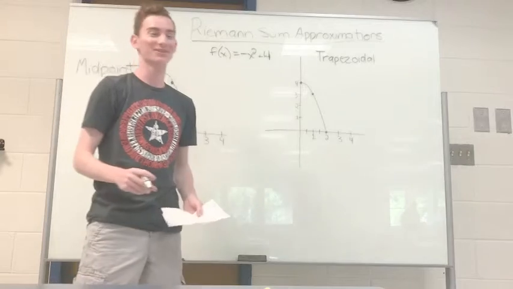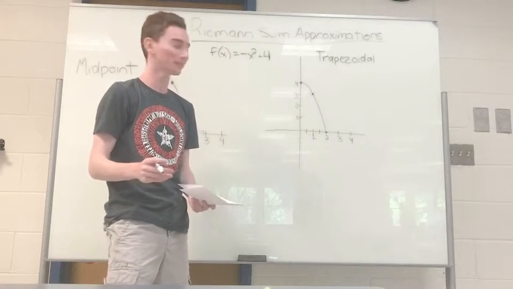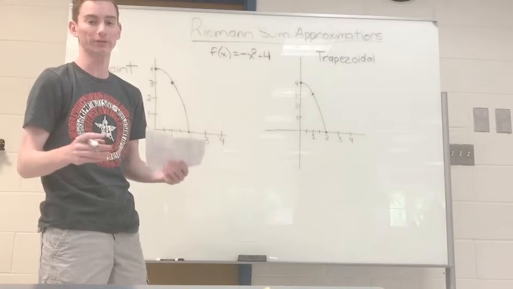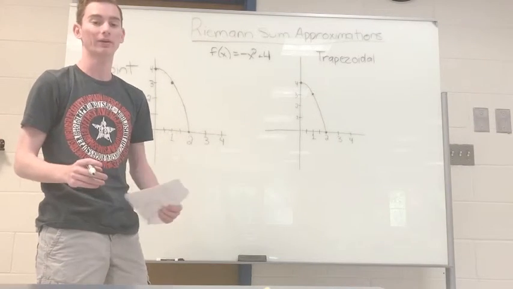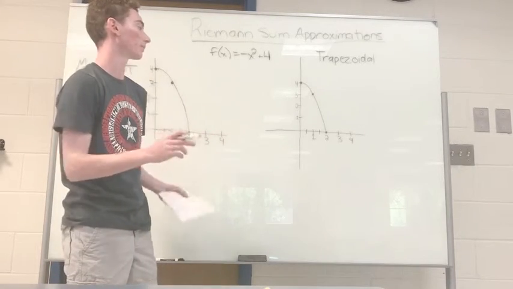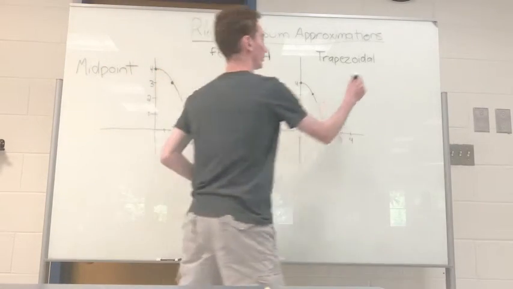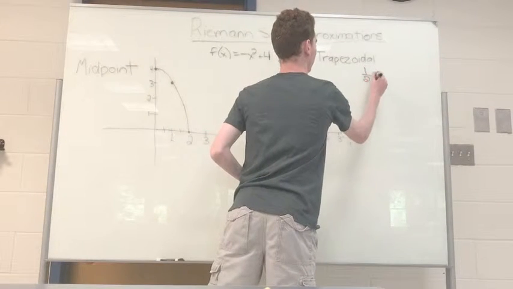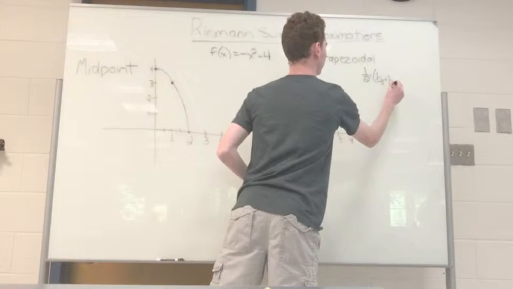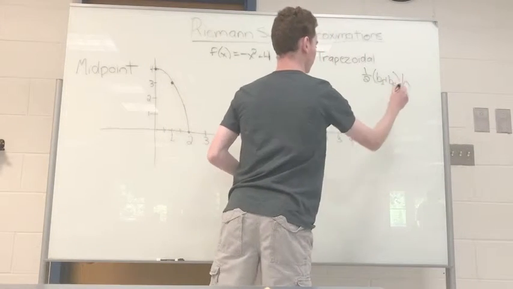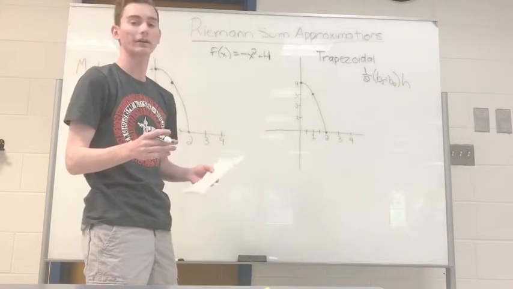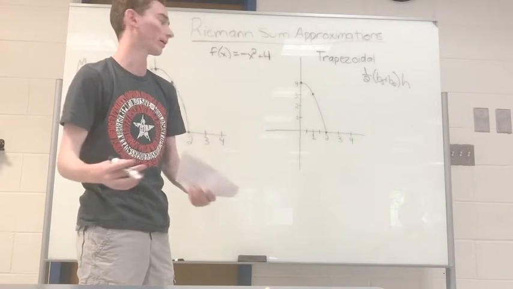So now lastly, we're going to do a trapezoidal approximation. So we've used rectangles so far, to do the midpoint, the left, and the right approximations. But now instead we're going to use trapezoids using each of the 4 subintervals. So keep in mind, the area of a trapezoid is 1/2 of B1 plus B2 times the height. So what we're going to do is make 4 trapezoids between each subinterval, and then add all the areas together to get our approximation.